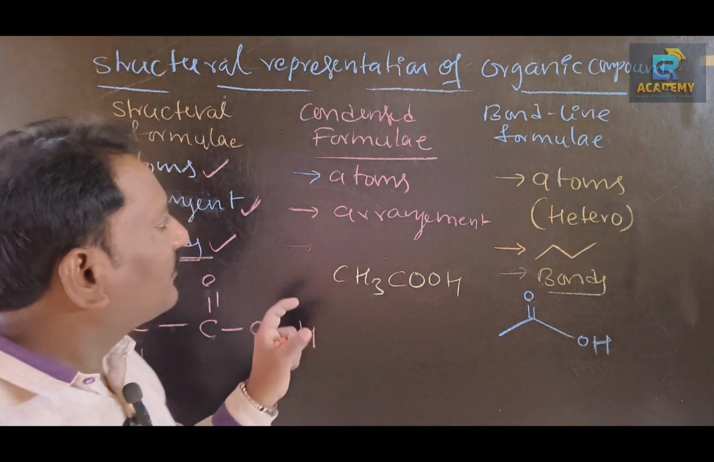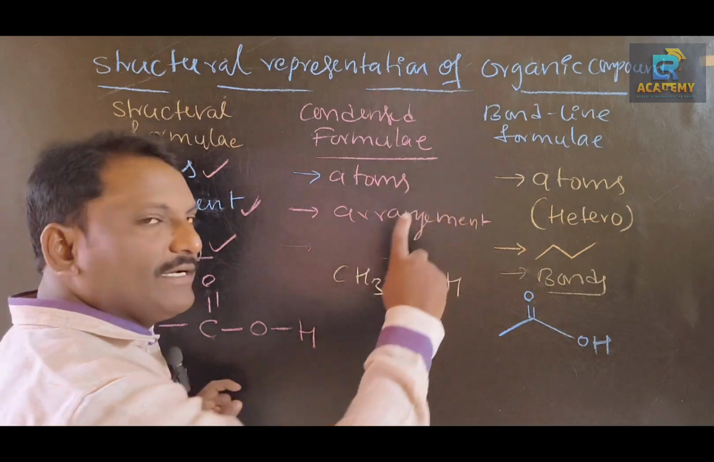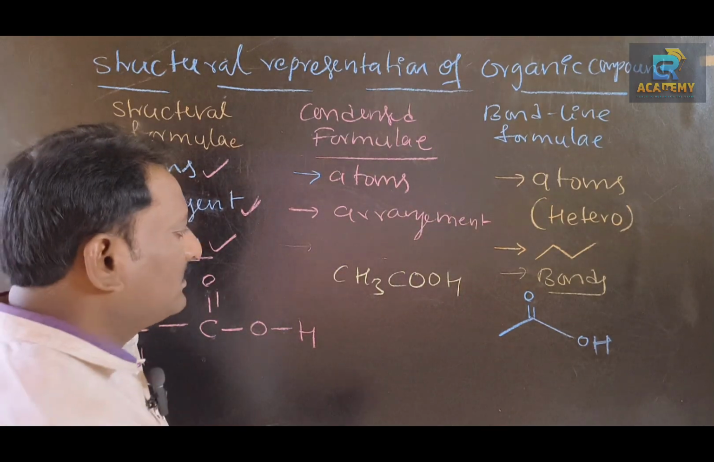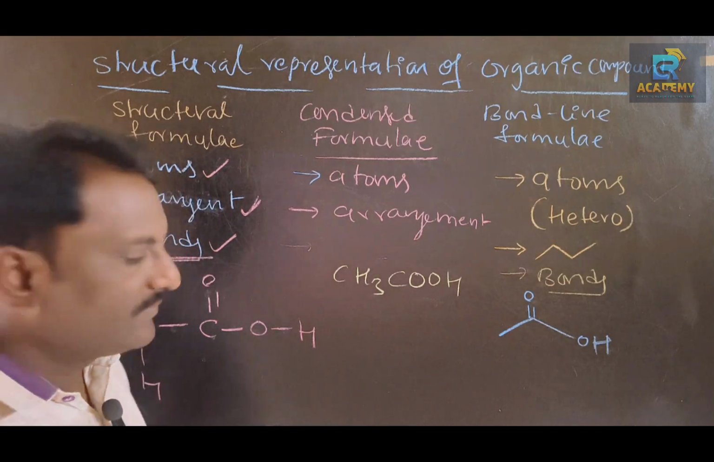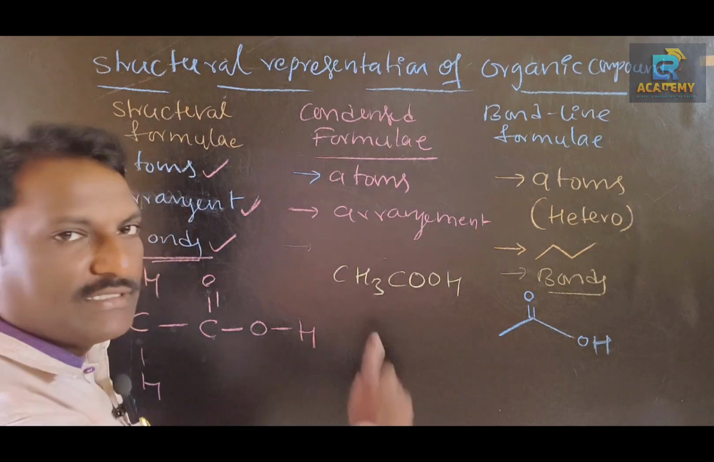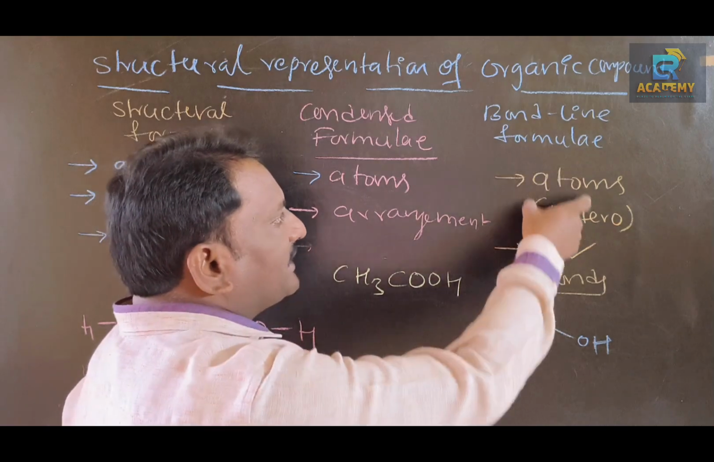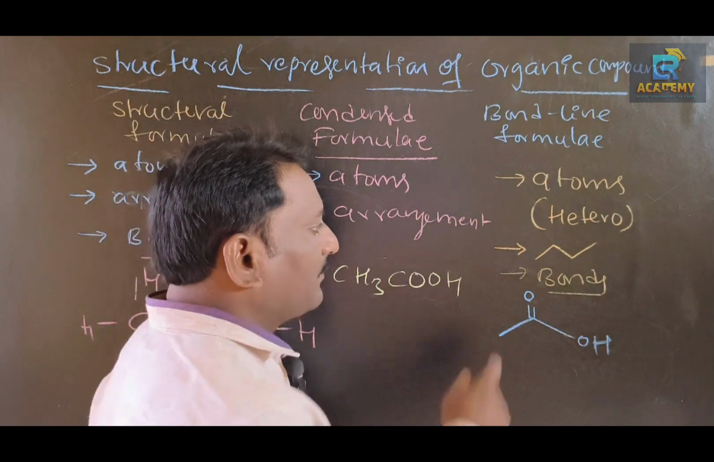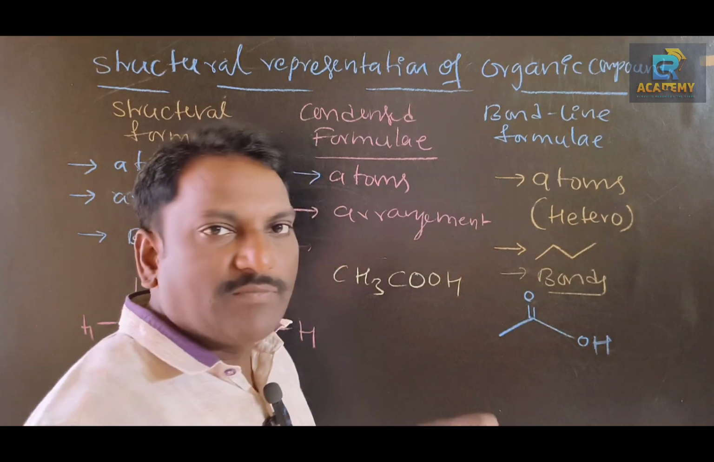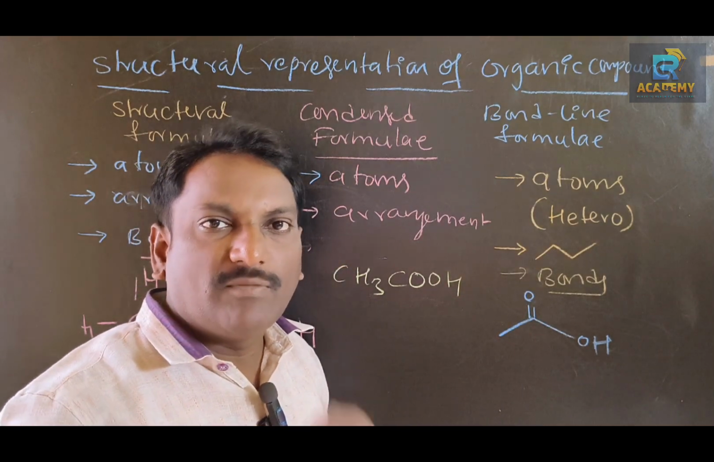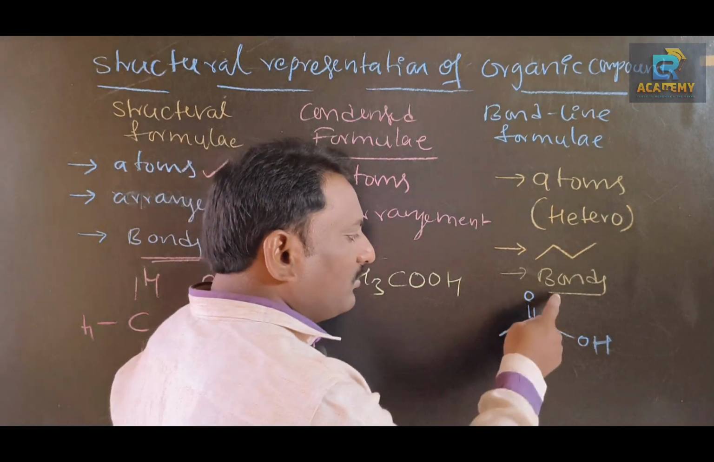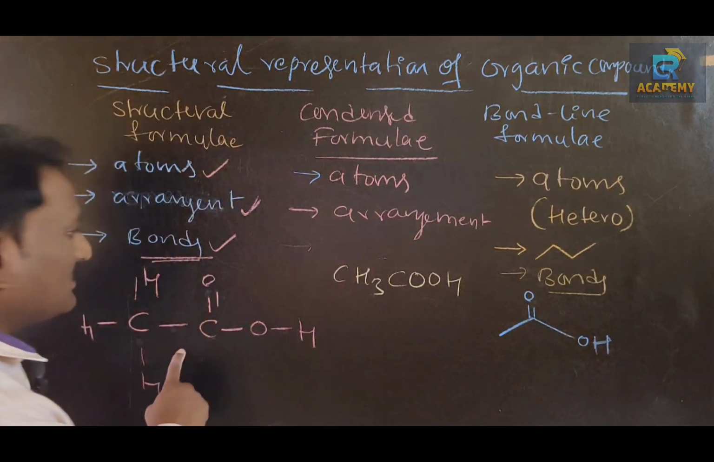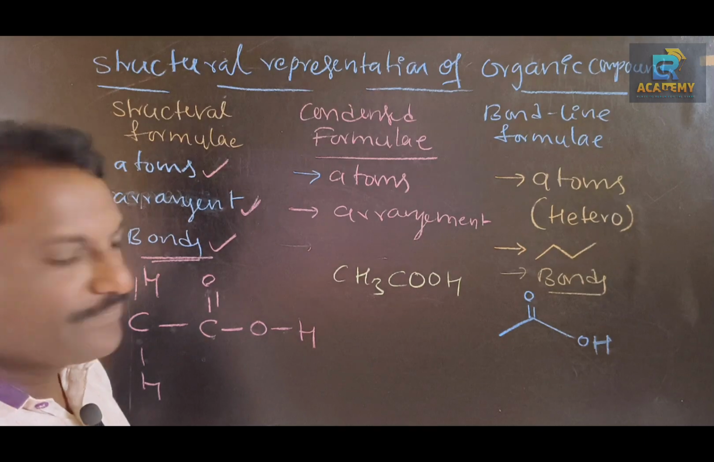Condensed formula. In case of condensed formula, atoms of different elements appear, and the arrangement is also present, but the bonds disappear. So without bonds, you can write this structure. Next one, in case of bond line formula, only heteroatoms appear, and the bonds between carbon and carbon are represented in the form of zigzag. So this one is a bond line of acetic acid. Please make a note of it.